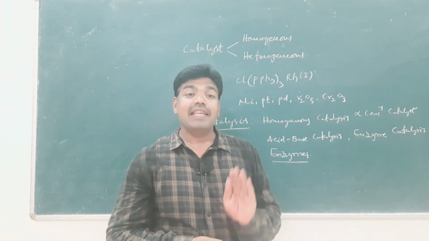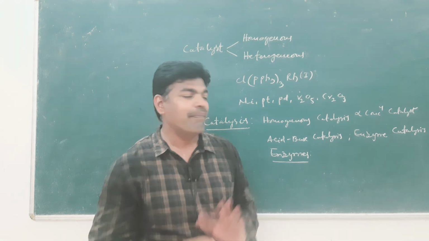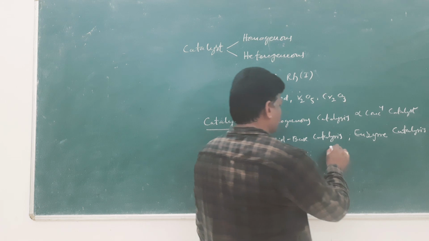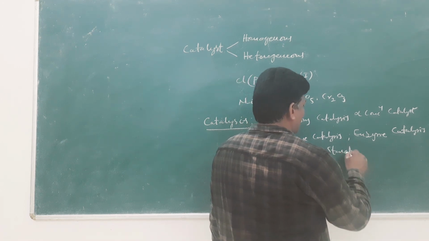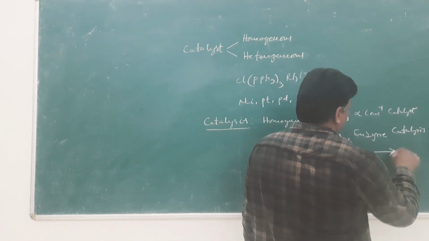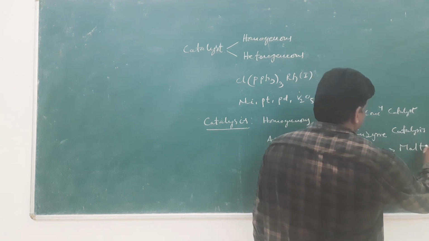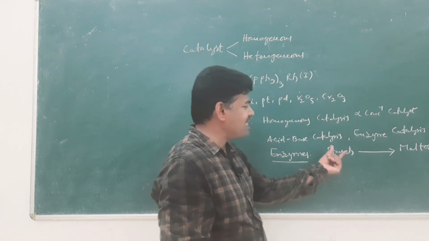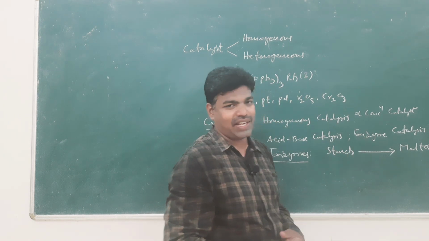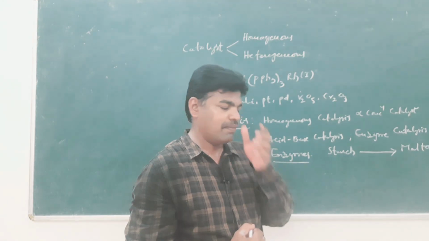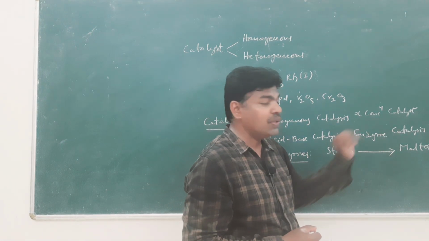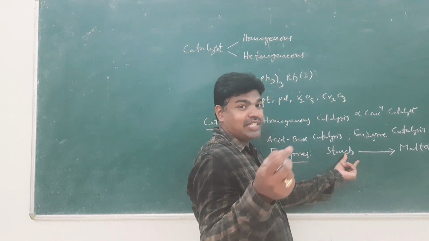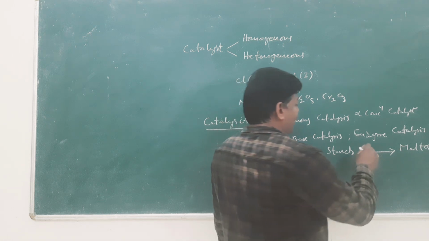For example, starch is converted into maltose. This is an enzyme catalytic reaction that takes place in our body biology, catalyzed by the enzyme diastase.